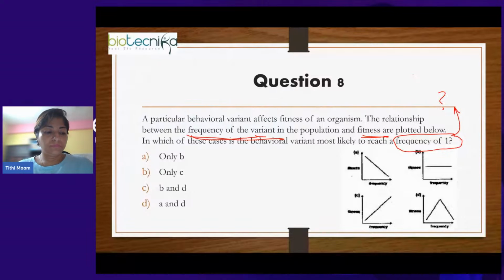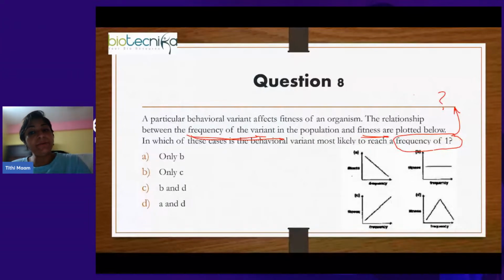Anupam, first I asked you, tell me what do you mean by frequency of 1? Absolutely correct, Suzanne. When I say frequency of 1, that is the only variant which is present.